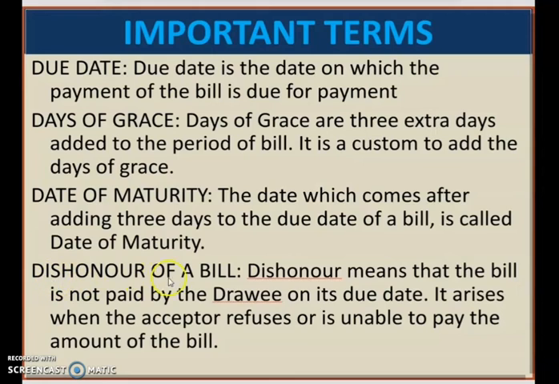Then we have dishonor of a bill. Students, dishonor means that the bill is not paid by the drawee on its due date. On the due date, the drawee or the purchaser is supposed to make the payment of that bill. But if he is not making the payment on the due date, that is known as dishonor. It arises when the acceptor refuses or is unable to pay the amount of the bill. So these are the different terms related to the problems which we have done today.